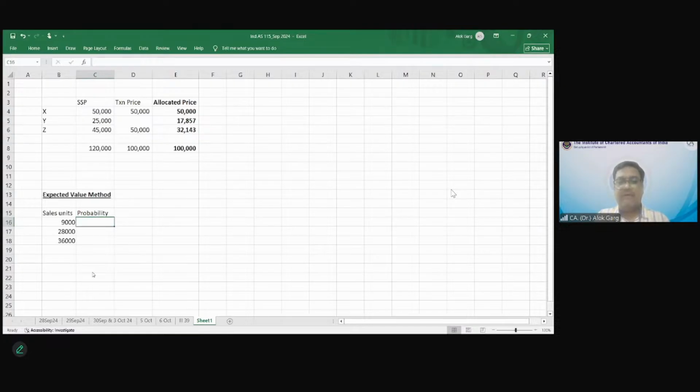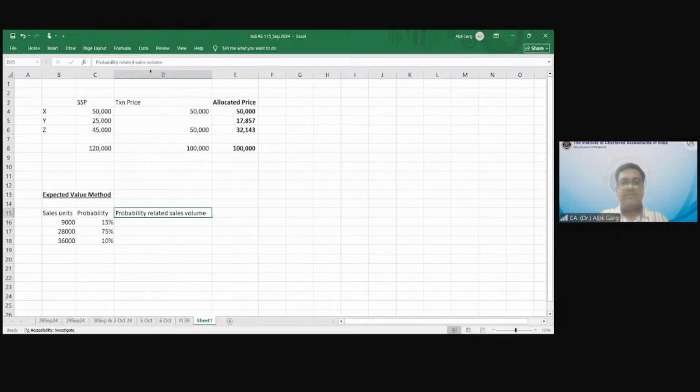What is the probability for these? 15%, 75% and 10%. These are the probabilities which are given. Now, what is the probability weighted sales volume? What is my probability related sales volume? This multiplied by this.